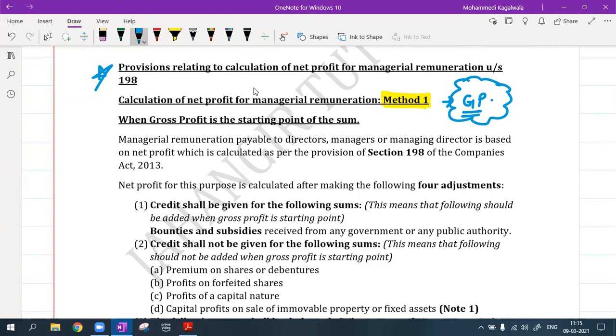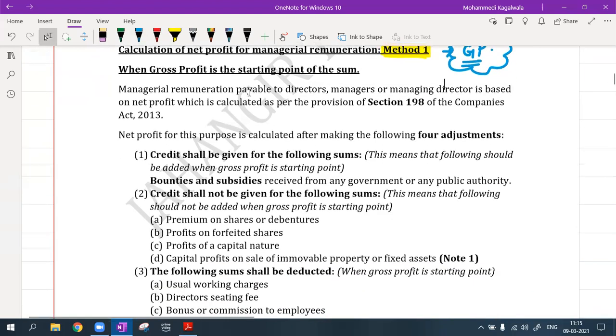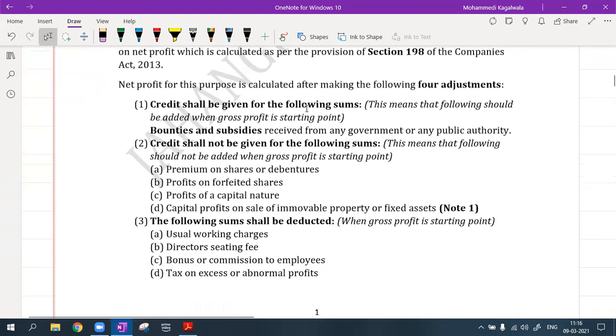Now if I am starting with the gross profit, how will I calculate the net profit under section 198? I will have to make the following adjustments to my gross profit.